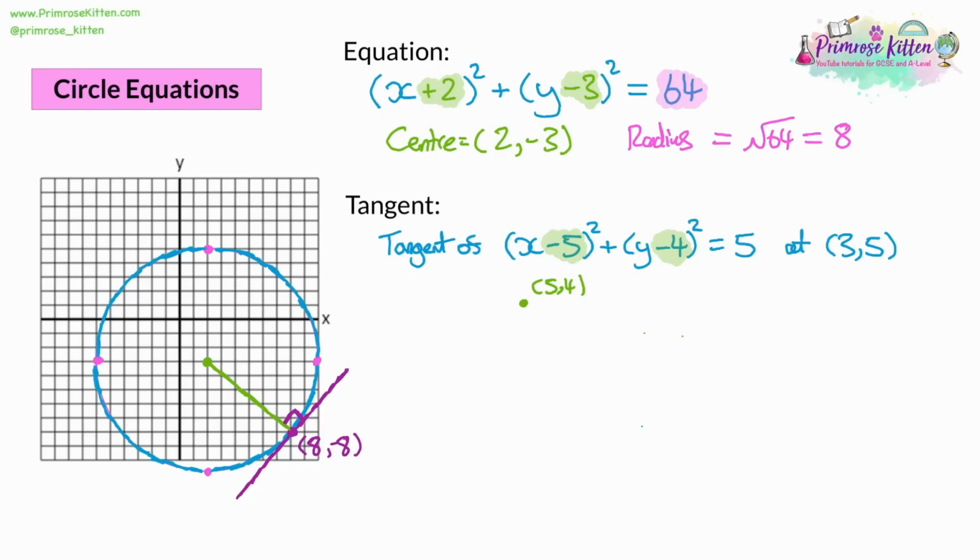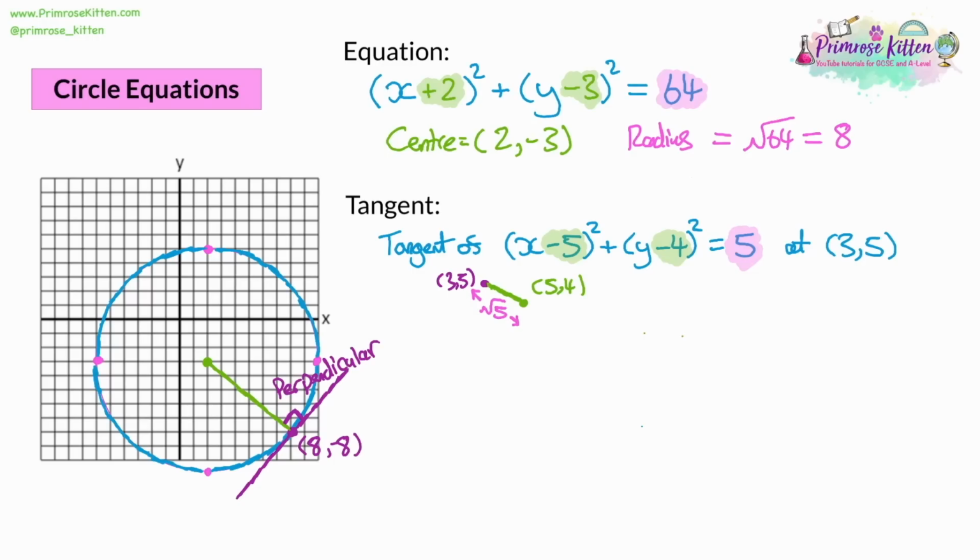So if I just sketch it out in the relative positions, it's going to be a little bit to the left and upwards from the centre. Now, what we're going to do here is find the equation of the radius, which has length square root of 5. Once we find the equation of the radius, which we can work out because we know 2 coordinates, we're going to take the negative reciprocal of its gradient to find the tangent. Because if you look at our first question, and the tangent I sketched on, it's at a right angle, so that's a perpendicular line. Tangents are perpendicular, so you know it's going to cross at a right angle.